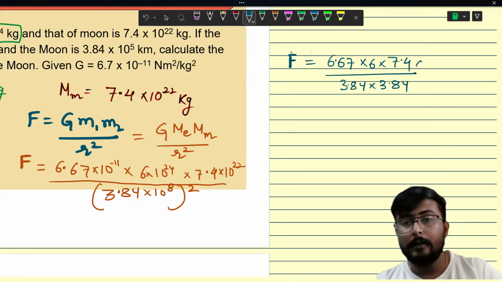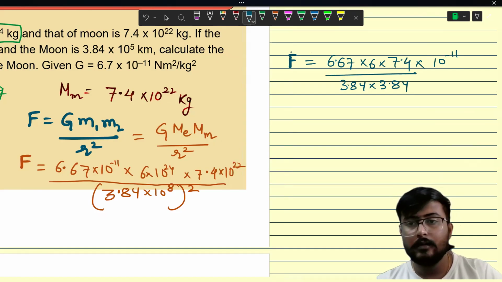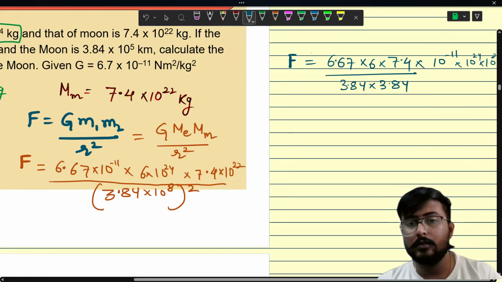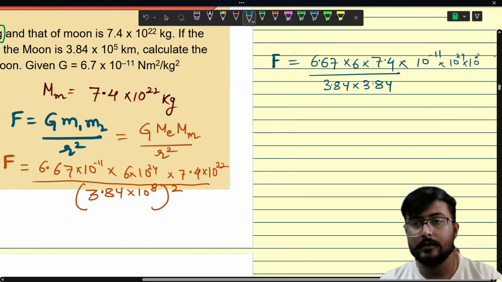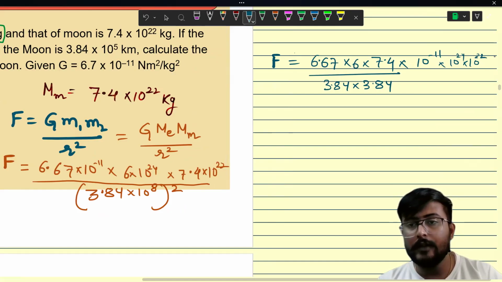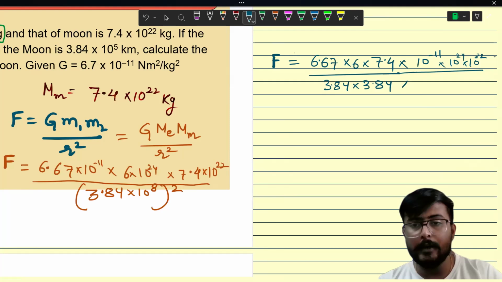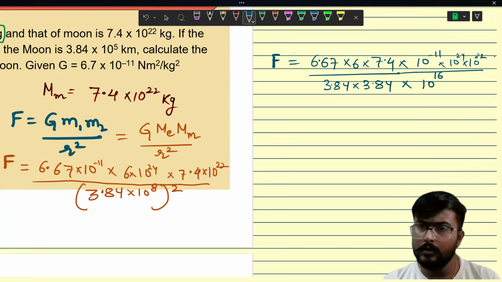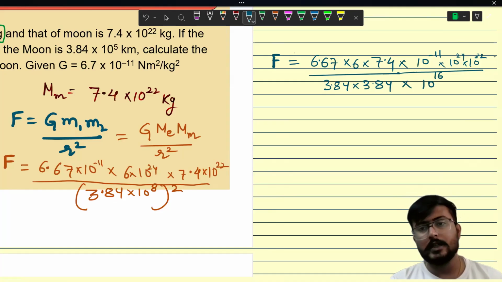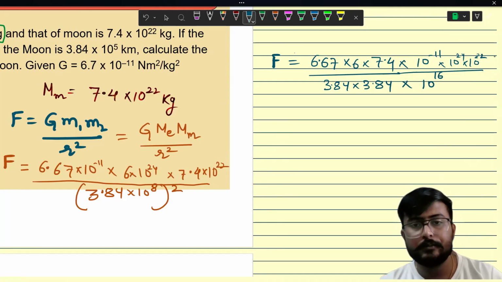Then multiplied with 10 raised to power minus 11 into 10 to the power 24 into 10 to the power 22. And on the denominator, we have 10 to the power 16 because we have squared it. So 8 times 2 is 16. Now, let's solve it.